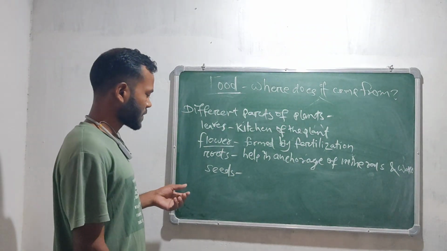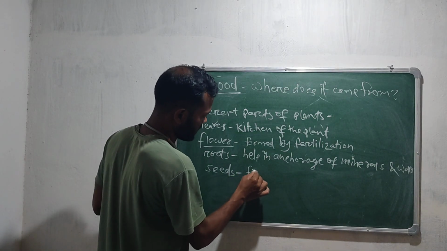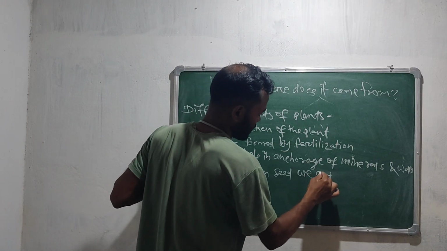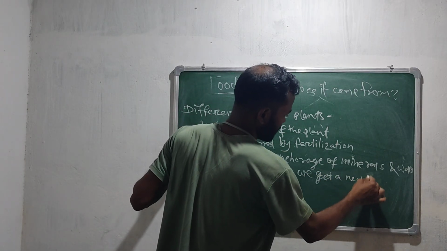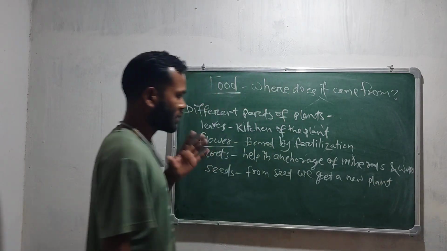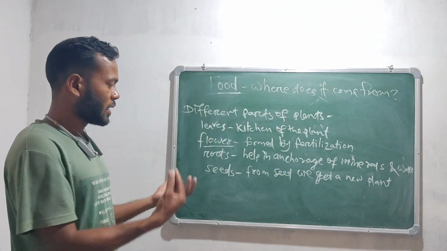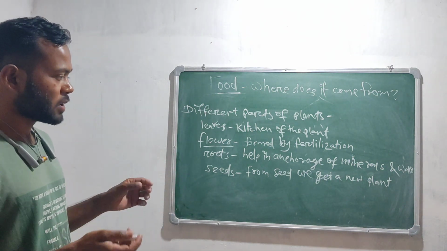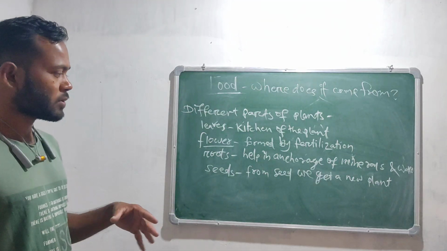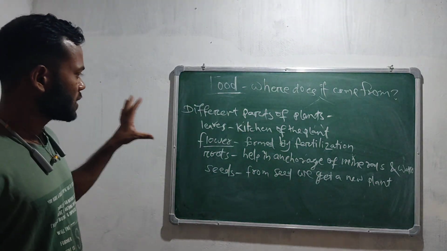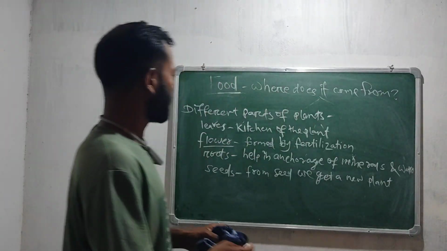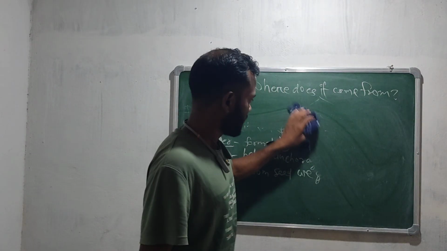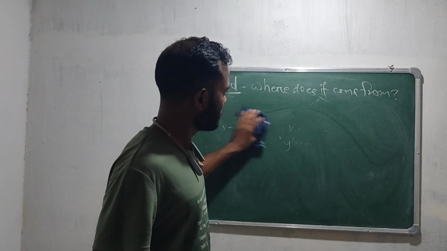Then seeds. From seeds we get a new plant. With soil and after adding water, the seeds become germinated, and then the germinating seed gets converted into a sapling, and the sapling is again converted into a new, big plant. So these are the different parts of the plants and their uses.